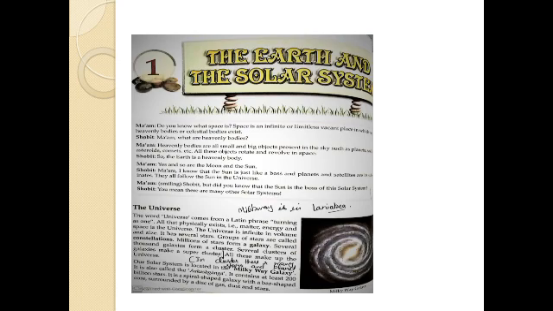Now you must be thinking, children, how this universe was formed, how it came into existence. Children, this is the famous Big Bang theory, which tells us about the formation of the universe. This theory is basically based on the observation that the universe is expanding. It is still expanding, means increasing in size. It is believed that some 13 to 15 billion years ago the universe was small. It was like a small point.